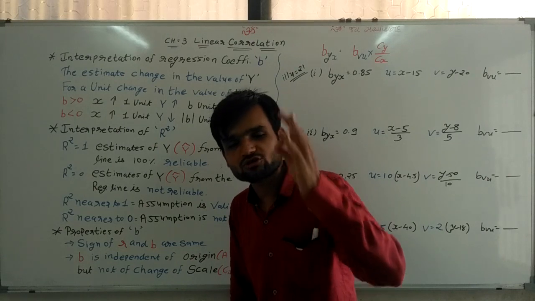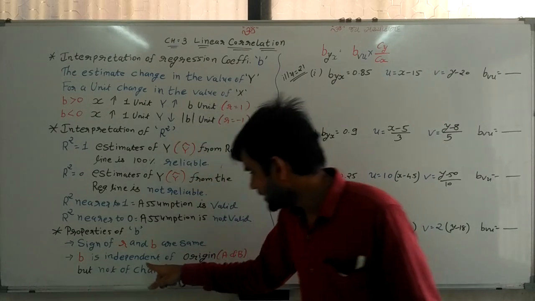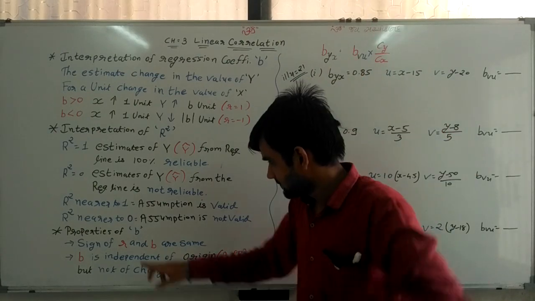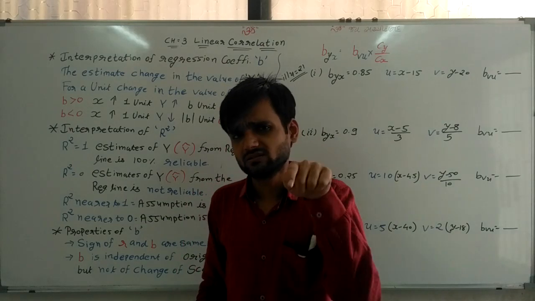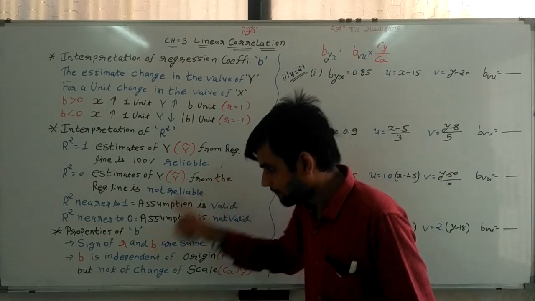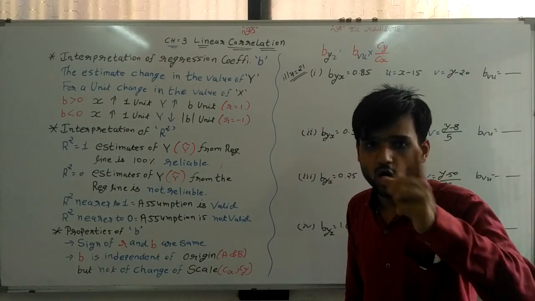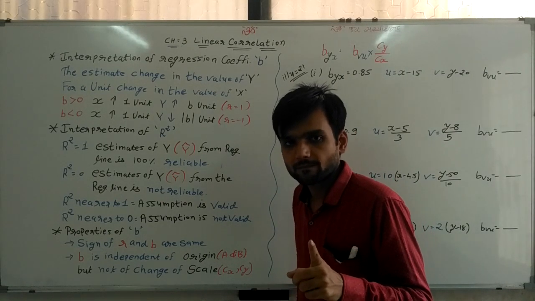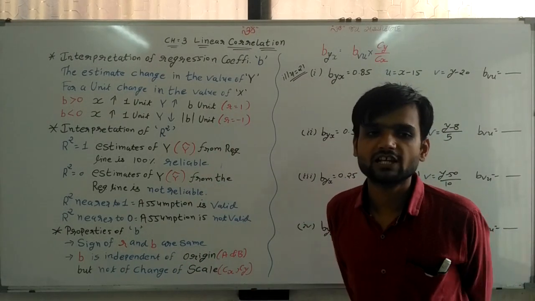The second property is the most important property: the value of B, the regression coefficient, is independent of origin. Remember in the last chapter, the value of R is independent of origin and scale both. But here, B is independent of origin but not of change of scale. So it is independent of origin, but not independent of scale.